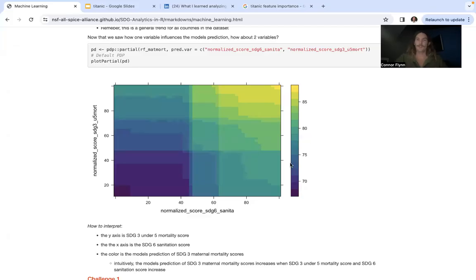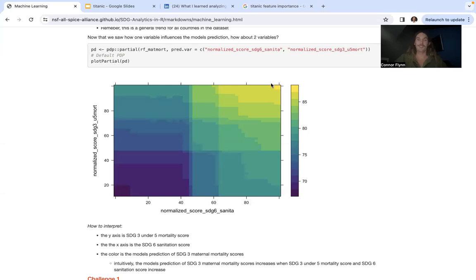So now that we saw how one variable influences the model's prediction, how about two variables? Similar to how we saw age and fare and how they influence the model's prediction of survival or not, we're going to look at under 5 mortality and sanitation and see how those influence the model's prediction of maternal mortality scores. So we can see in the top right here, we have this bright yellow, and that's the prediction of a high maternal mortality score.